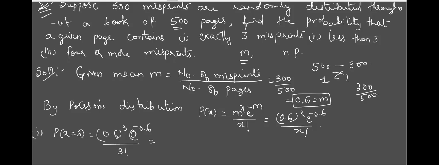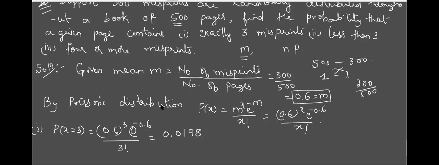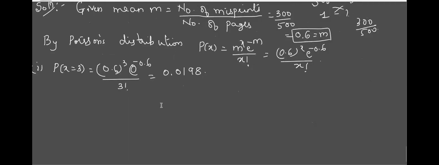The answer is 0.0198. So there is less chance, some 2 percent, that there will be exactly 3 misprints on the page.